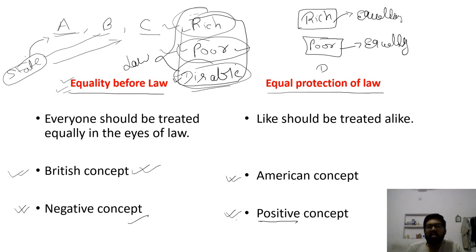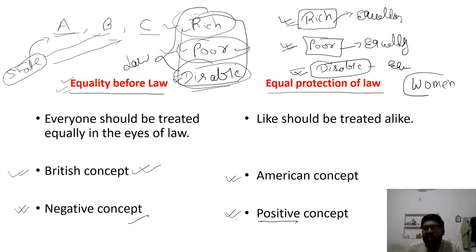Okay, and disabled person, we will treat them equally. It means we did separation here. We did separation in rich, poor, disabled, and various different categories whatever we have. Like, we can make some special provision for women, because woman is also biologically different. We can make a special provision for child, because child is only for our mercy.